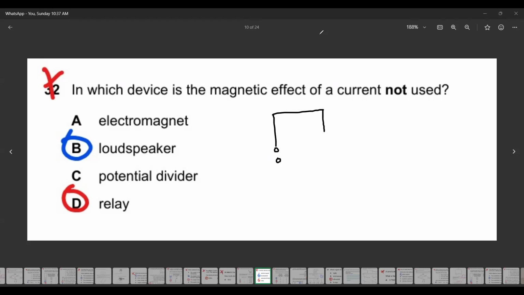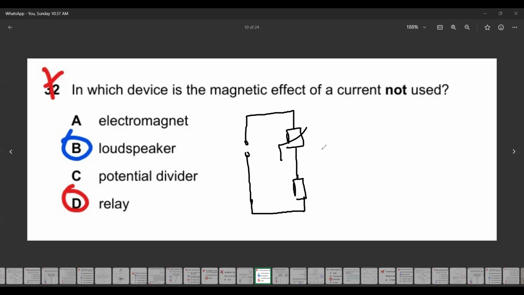Look, for example, we have two circuits. Let's say we have a thermistor, and we have a fixed resistor. And with this fixed resistor, we connected a relay. And there's a lamp, and this is a high voltage supply.